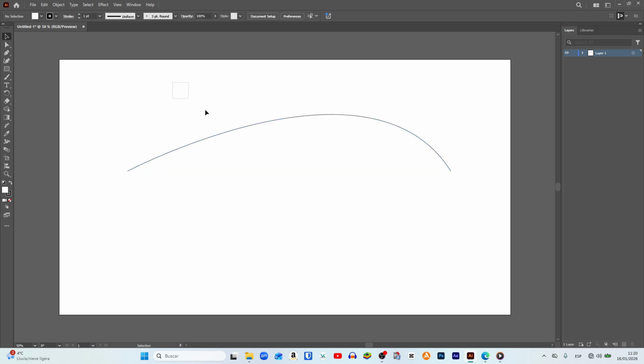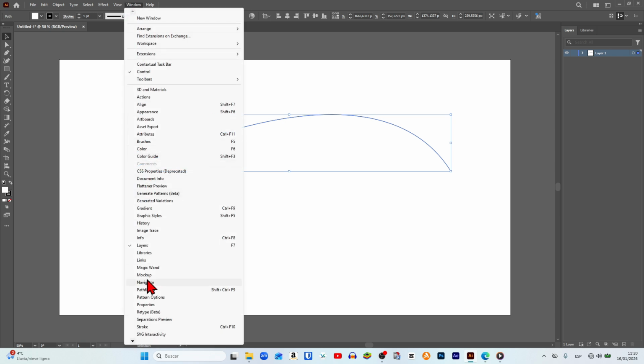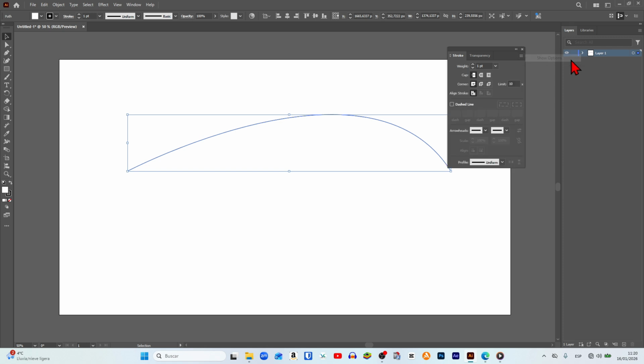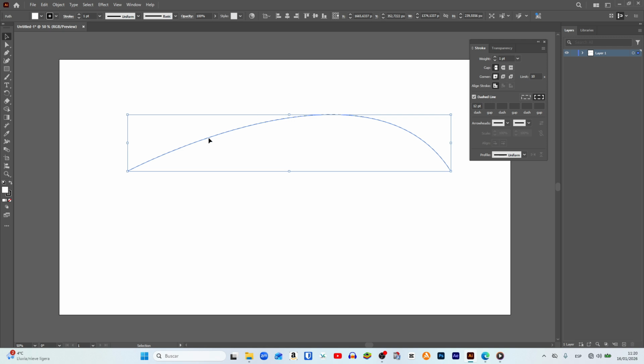Then we select the curved line again and navigate to the Window menu. From this drop-down menu, we choose Stroke, click on the three horizontal lines and select Show Options. After that, we enable the dashed line option, although the dashed line is not created yet.